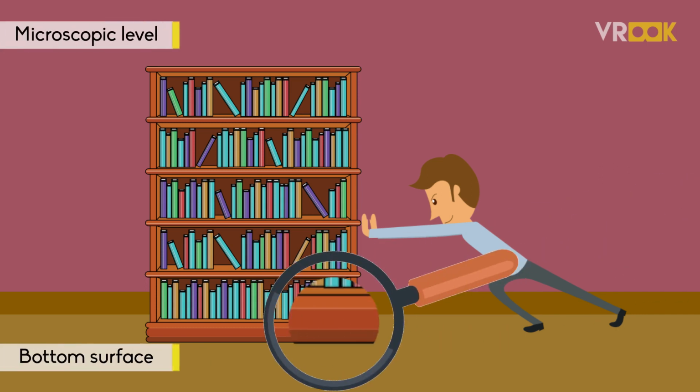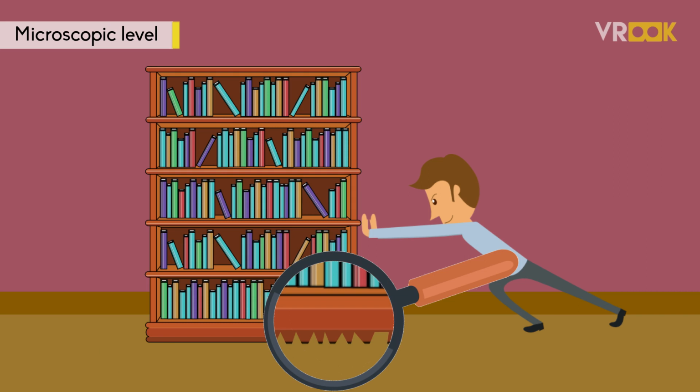To understand this, we need to look at the bottom surface of the shelf. It may look smooth to our eyes, but when you look at the actual surface which comes in contact with the floor, it will be like this. It will be uneven and has a lot of roughness. This uneven surface is the reason for the friction. There is no smooth movement of the shelf on the floor.